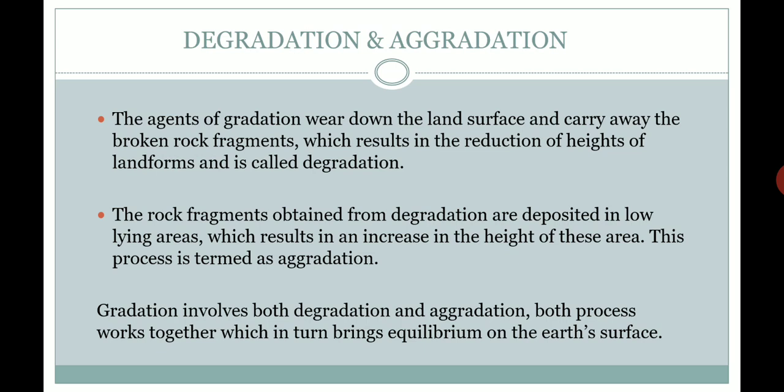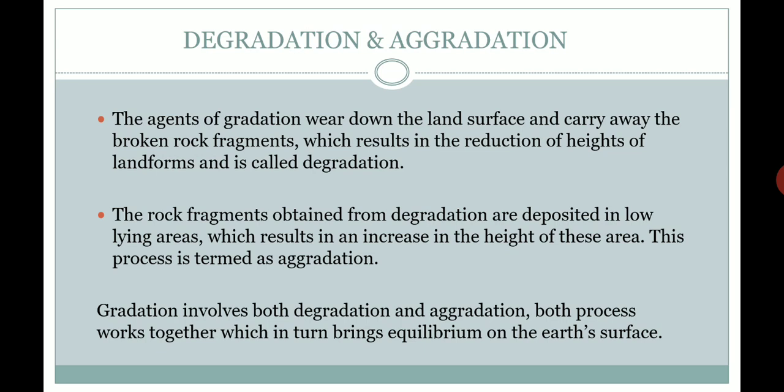When the land surface goes down and the broken rock pieces are carried away, there is a reduction of height of the landform, and it is known as degradation.